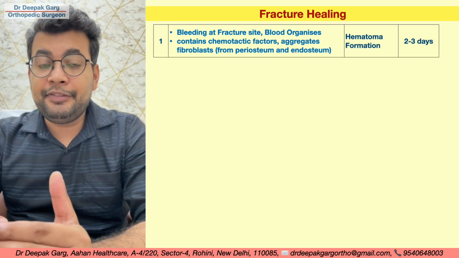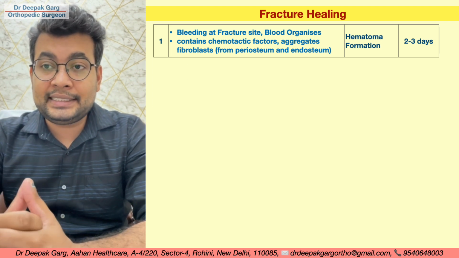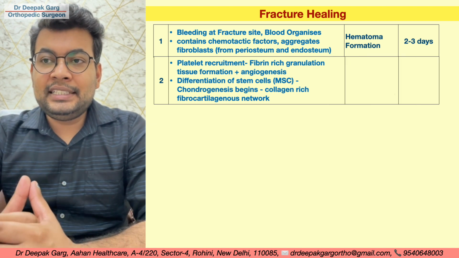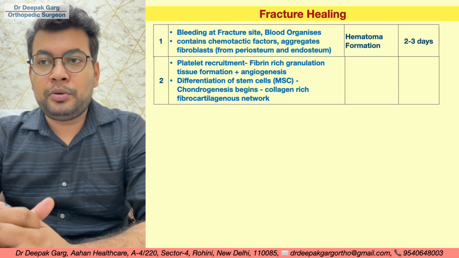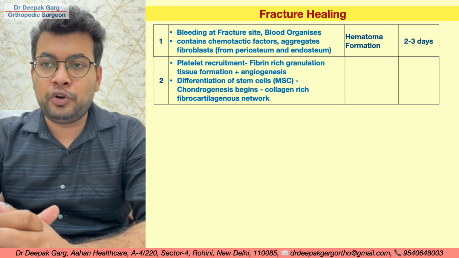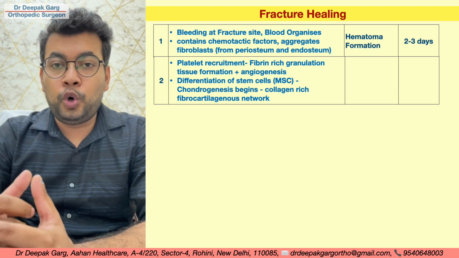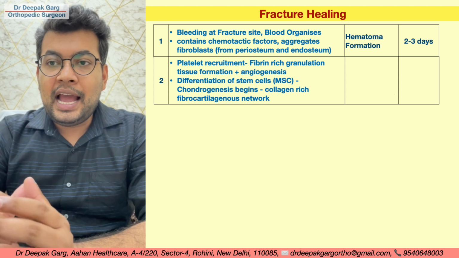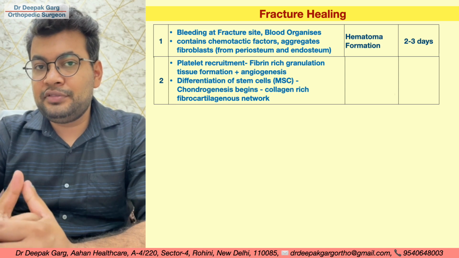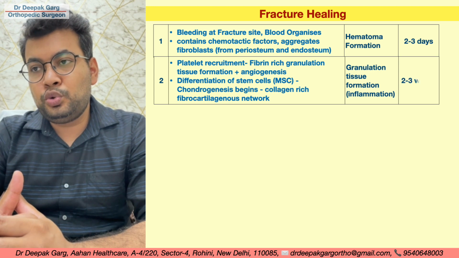Once the hematoma forms, it contains multiple chemotactic factors. It will aggregate fibroblasts, which come from the periosteum and endosteum. It will aggregate platelets and mesenchymal stem cells. The platelets will secrete fibrin and lead to the formation of fibrin-rich granulation tissue and angioneogenesis. New blood vessels will form in this hematoma. Mesenchymal stem cells will differentiate and lead to chondrogenesis, that means the formation of cartilage, and a collagen-rich fibrocartilaginous network will form. This is the second stage of fracture healing called granulation tissue formation, and it will take around 2 to 3 weeks.